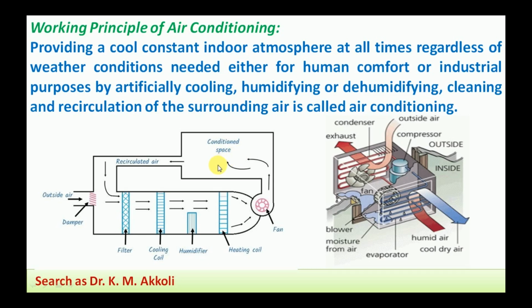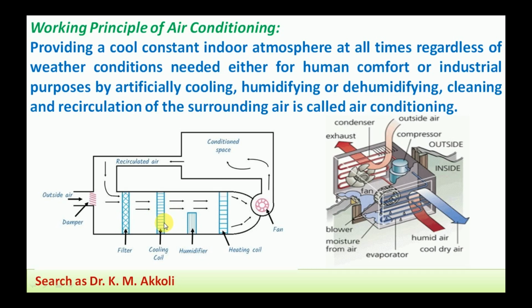How does this work? Here the cleaning takes place through the filtration. Then comes the cooling coil, which we use in the summer season when the humidity in the atmosphere is more and the temperature is also higher. There we use the cooling and dehumidification process.